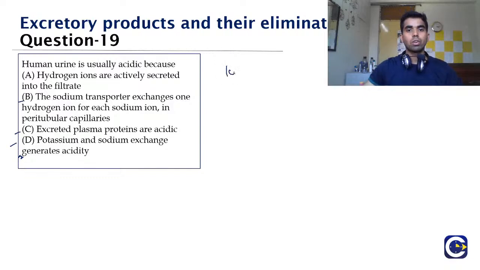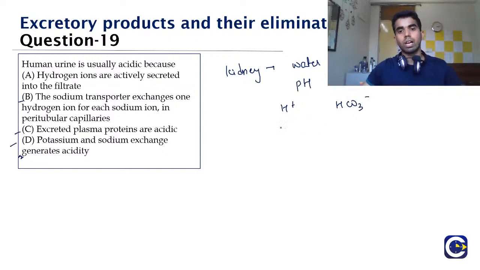So the main function of the kidney is not only to conserve the water but also to maintain the pH in our body. And then this pH is maintained by two molecules, and they are the H plus and bicarbonate, and also the other thing is the ammonium.